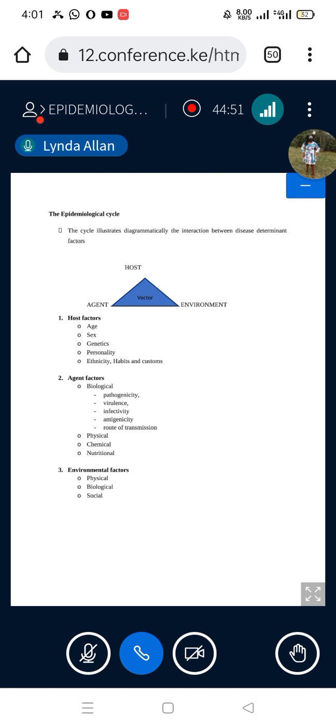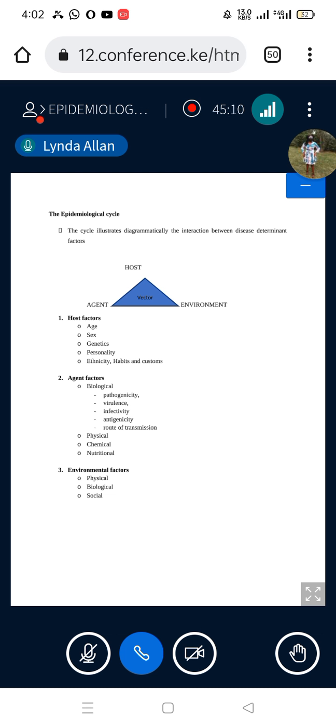So this was a step-by-step process in outbreak or epidemic investigation. When we talk of outbreak, we refer to epidemic. When we talk of epidemic, we are referring to an outbreak.